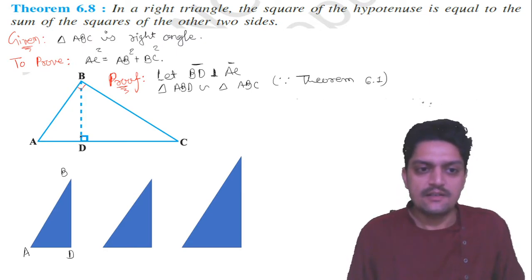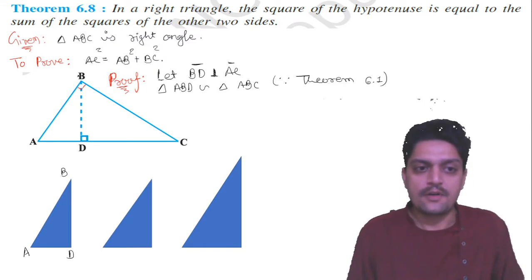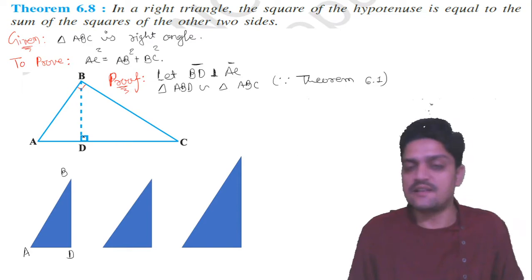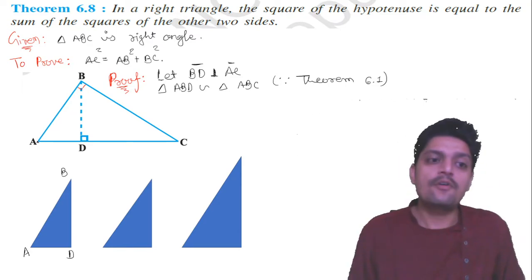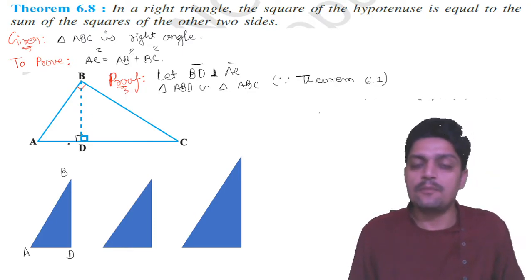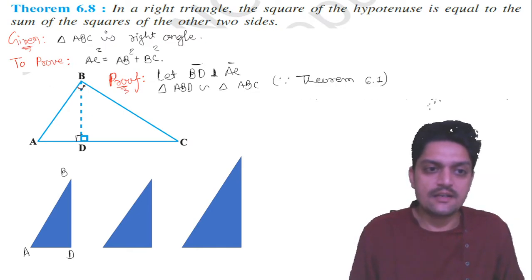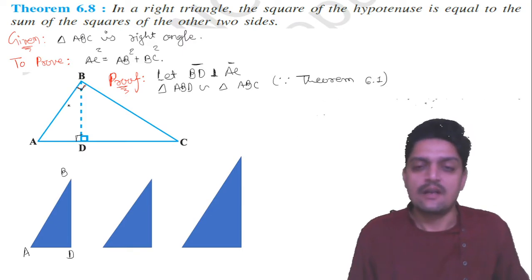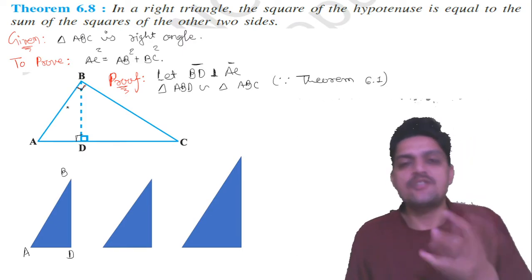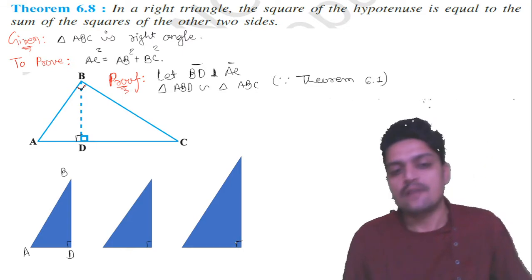See, this is a different shape. Why? Because here is the right angle, for triangle BDC. But for triangle ABD, the right angle is on the totally opposite side. It is called a mirror image. For triangle ABC, again the right angle is on the opposite side, so it is not valid. But in this figure you can see all the right angles are on the same side. So now you can compare.